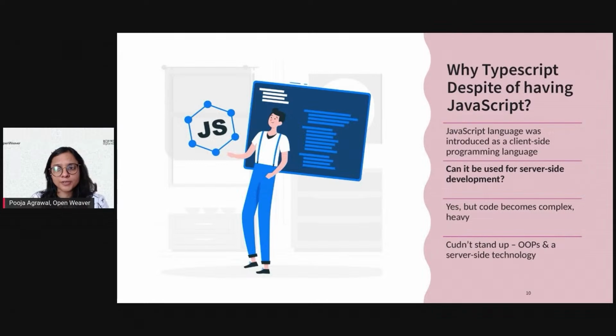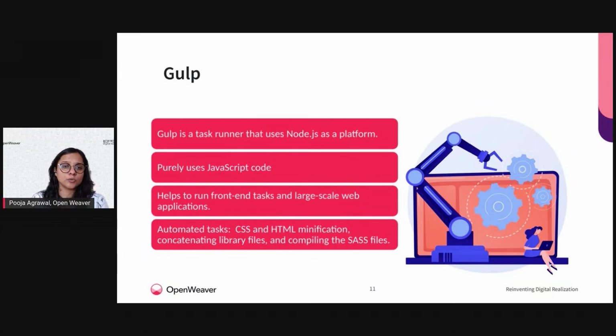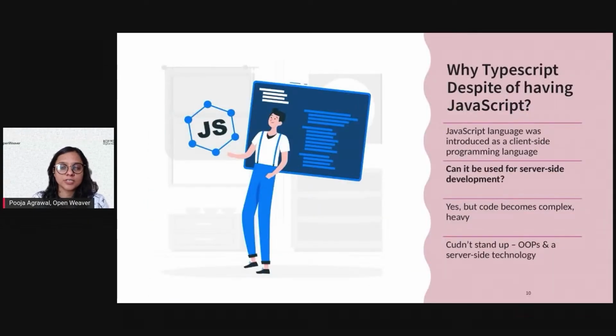All the object-oriented concepts and the server-side technology couldn't be used, and hence we moved to TypeScript, which is easier to work with and eases the time that is taken. It adds additional syntax to JavaScript to support a tighter integration with your editor, and it catches errors earlier as compared to JavaScript. That helps you without worrying a lot about complex and heavy code.